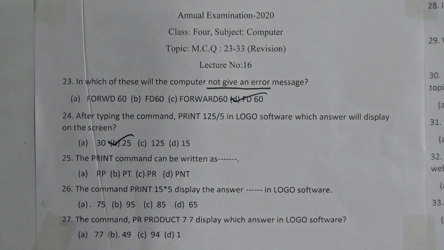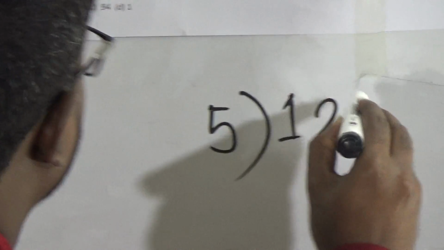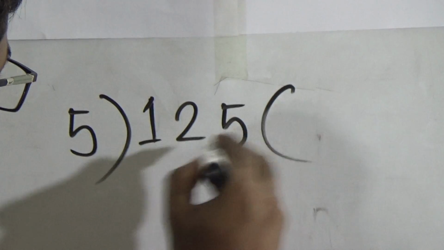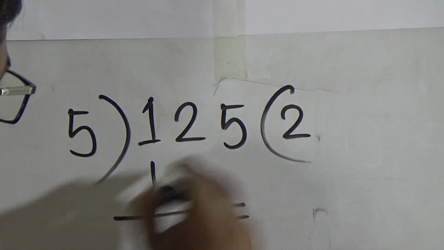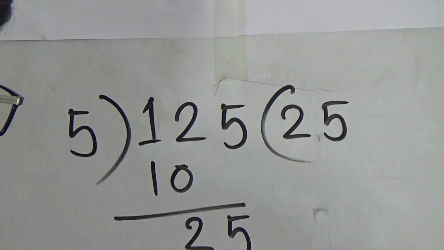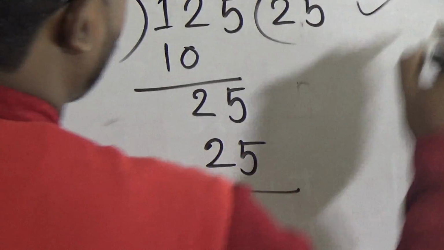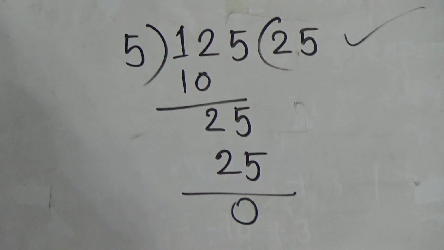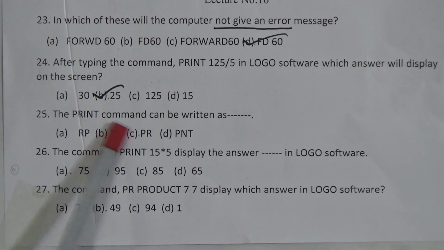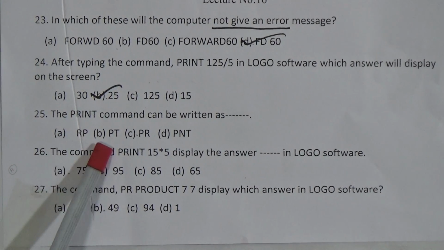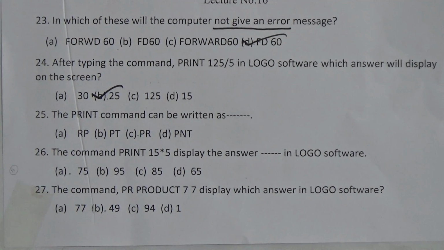Okay, let me show you. 125 divided by 5. At first give 2 times 5, 10, then 2, then 5. 5 fives are 25. So look here, what is the exact answer? The exact answer is 25. I have marked 25. Now 25: the print command can be written as A RP, B PT, C PR and D PNT. The short form of the print command is PR.